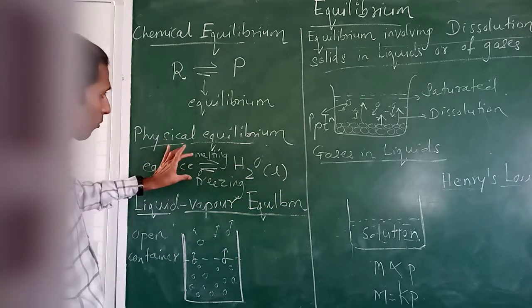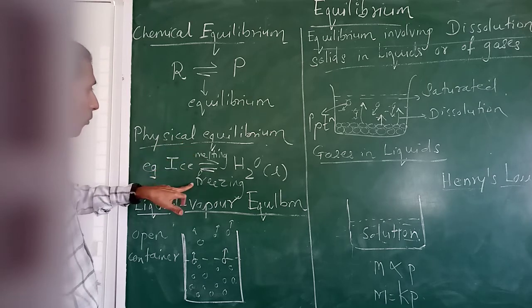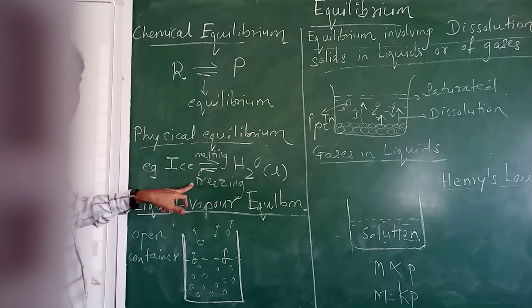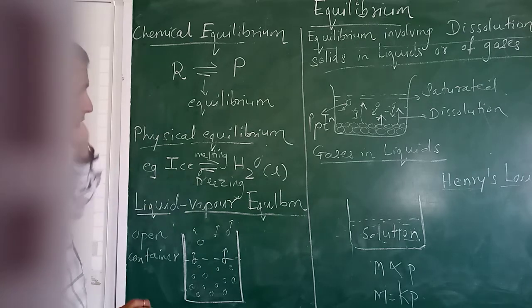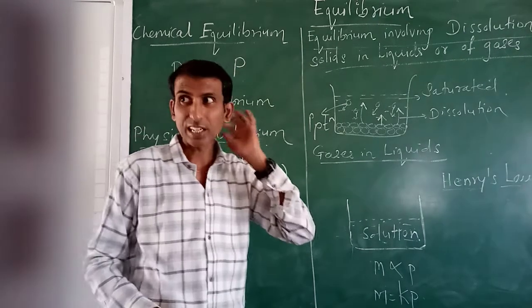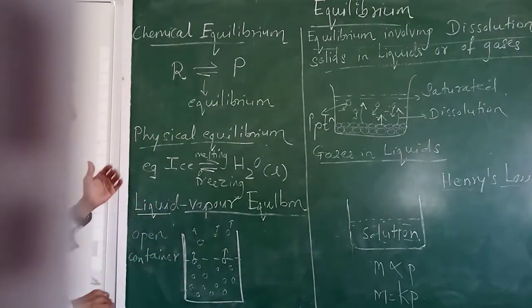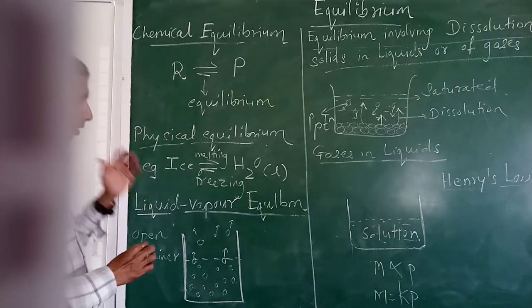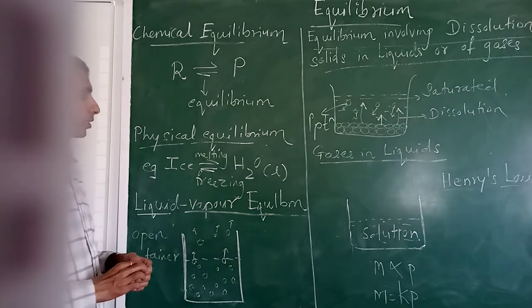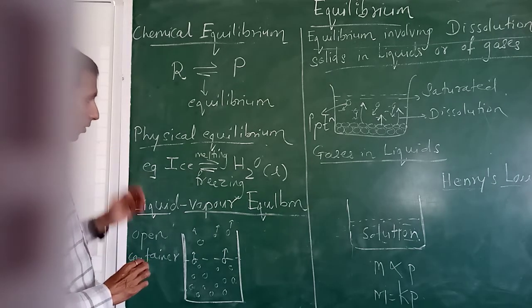That means when the rate of melting is equal to the rate of freezing is called physical equilibrium. Okay, physical equilibrium existing for this particular matter, which is nothing but water.